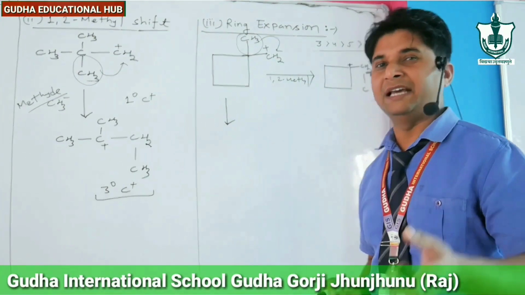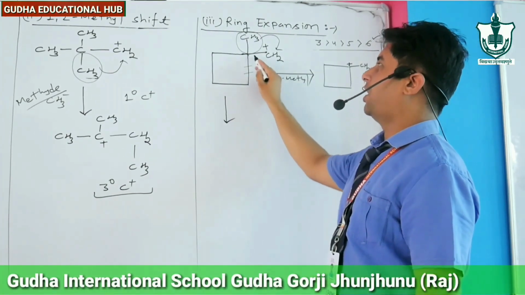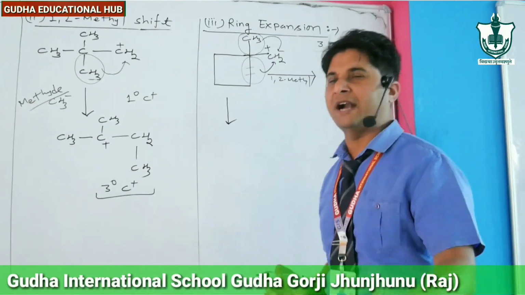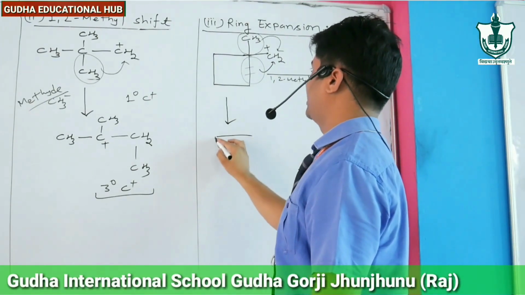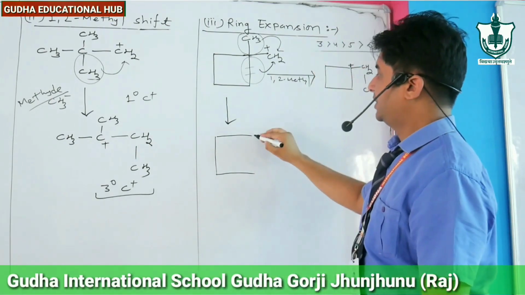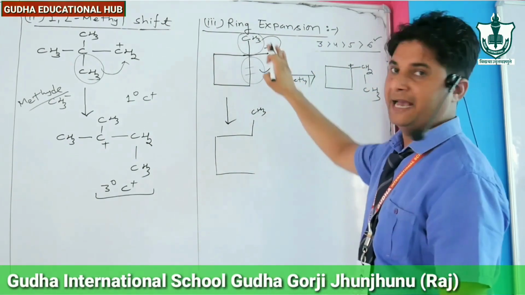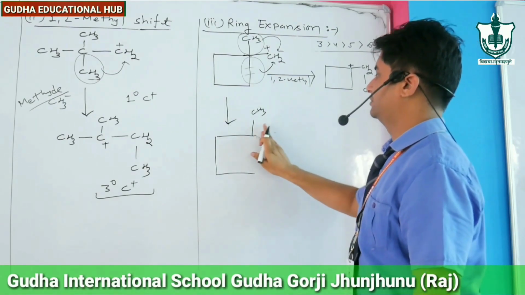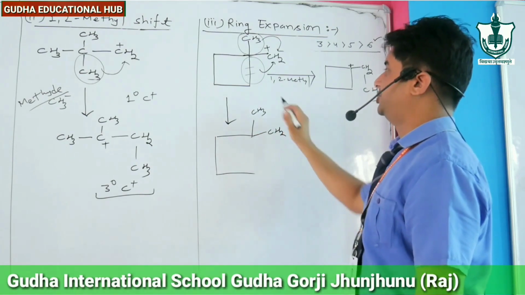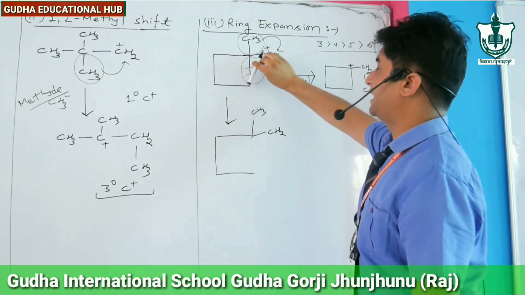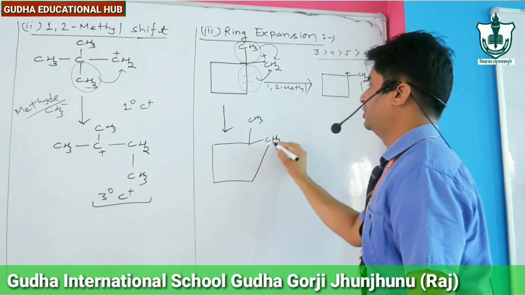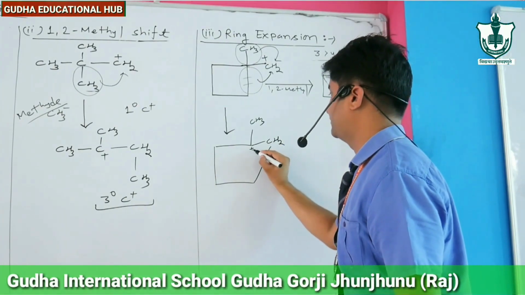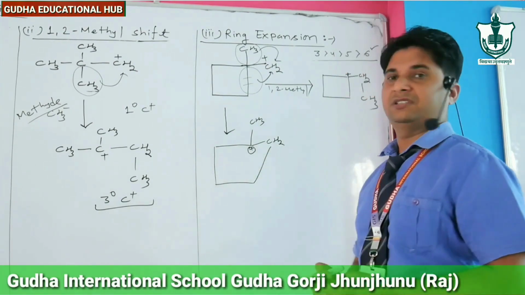Okay? And the second way is this bond of the cyclic ring goes to CH2 plus, then what happens? Then the condition becomes like this. Here CH3 is present as it is. Now on the CH2, this bond directly migrates. Now the positive charge of CH2 is vanished, and the positive charge comes on this carbon atom. So this condition is formed.